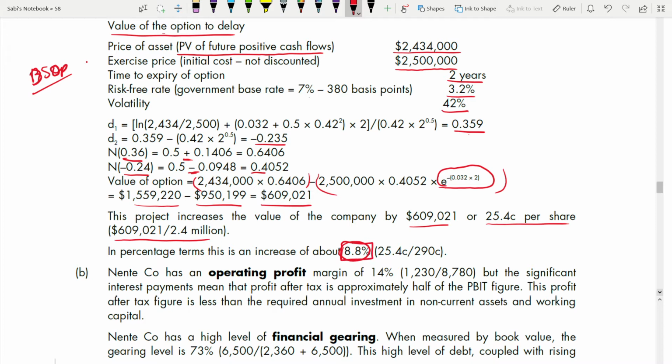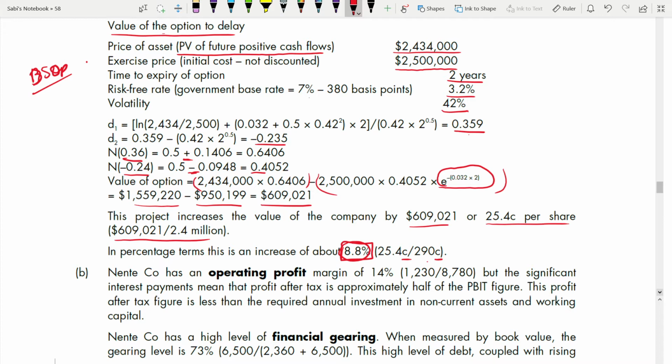Let me put it in a box. Okay, 25.4 divided by 290 cents. This is cents. It might be $2.9, but don't go and write 25.4 divided by 2.9, because 25.4 is in cents, 2.9 is in dollars. So you have to convert into cents first. You can divide cents by cents only, not cents by dollars. Check that also.